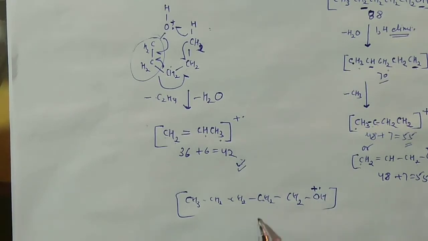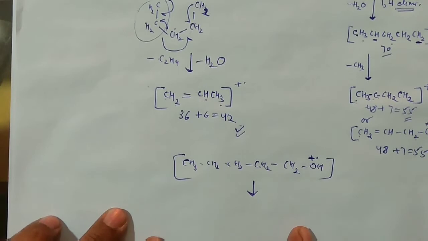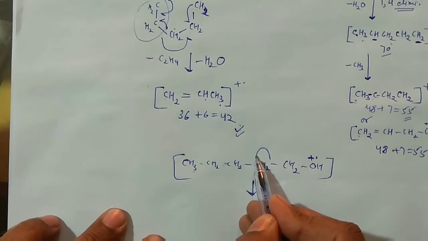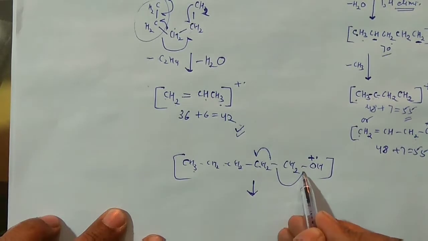So loss of the alkyl group, and I told you the largest alkyl group should be removed from here very easily. So 1, 2, 3, 4. So this alkyl group is actually lost from here as a radical, right? So this would go along with this one, right? And you can have this one, right?